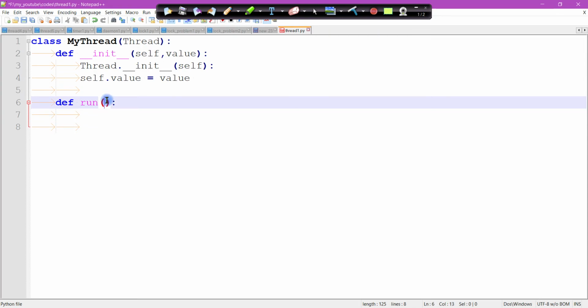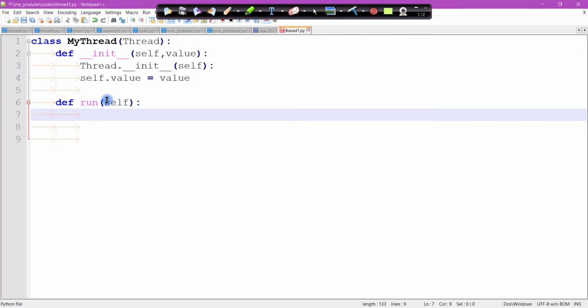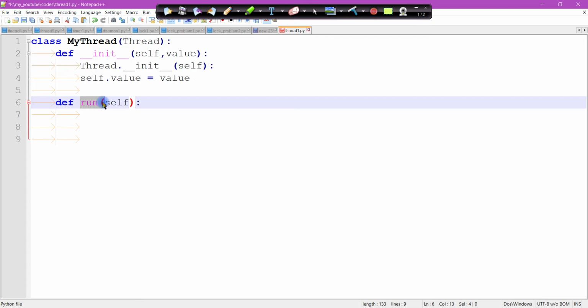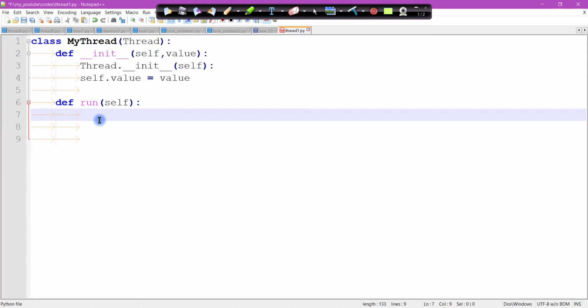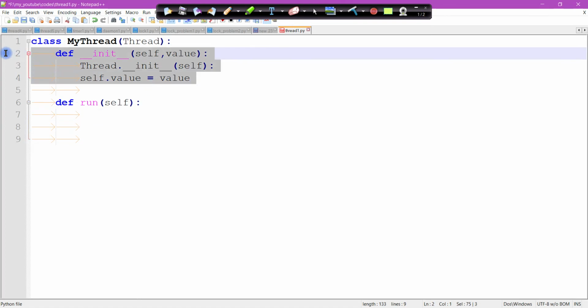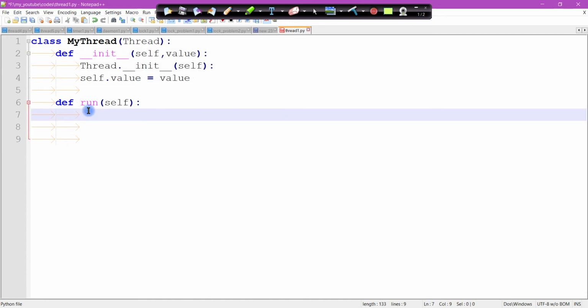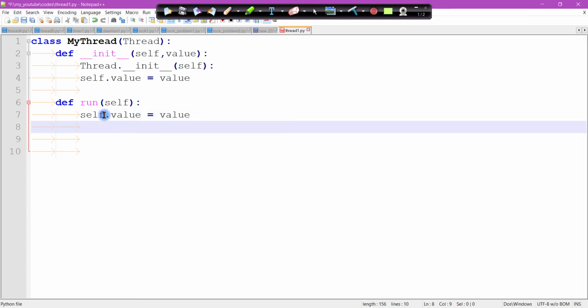Then run. Run is a method here. You cannot change its name. It must be run. You can put your logic here, what you want to run by using threads, what you want to execute by using threads. Or you can call an external function from here. So I am just writing value equal to value, and print the value.